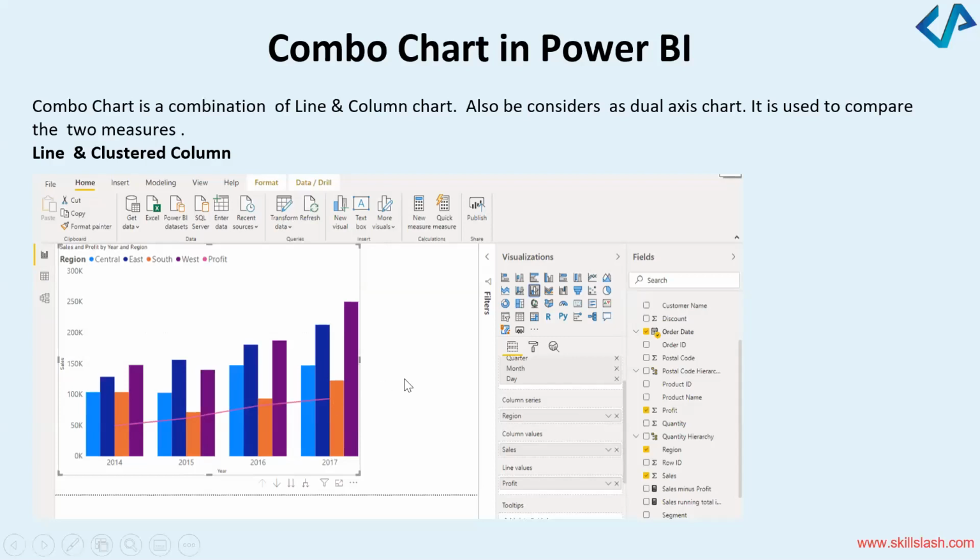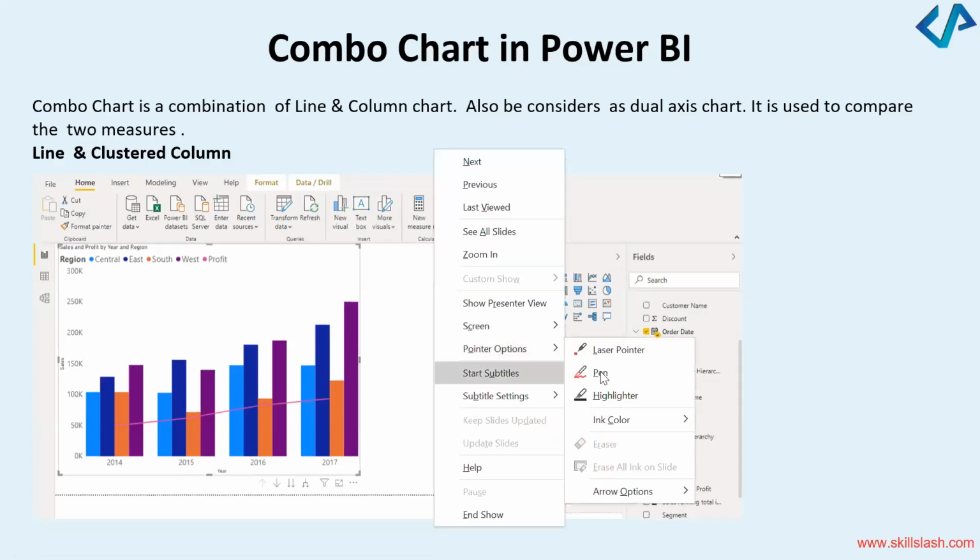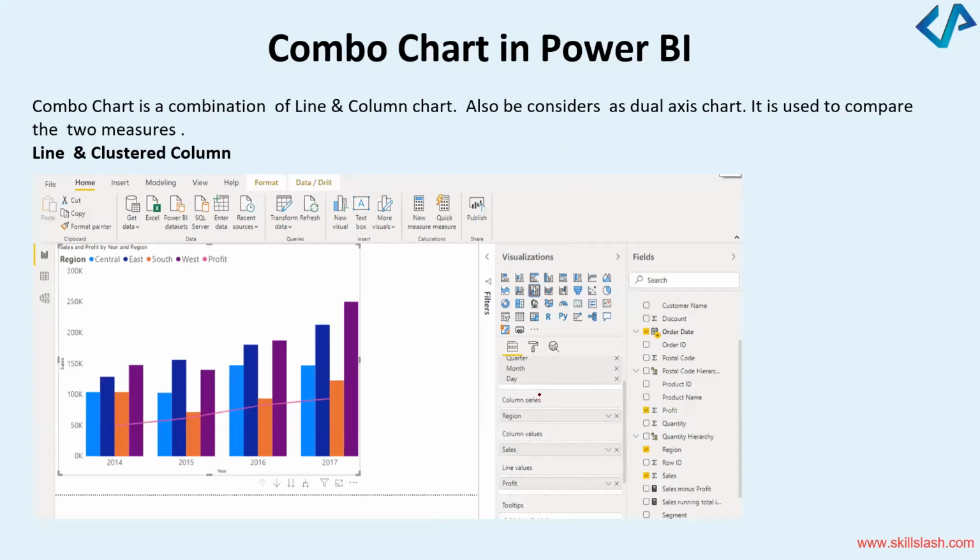So if you very carefully look at the way I've plotted this, on the column series, I've selected the region. What is the region? Region are the central, east, south, west, and profit. The column values are the sales, these values, right? The line values that I've got is the profit. This is the curve which is telling me the profit which has happened over the different years.